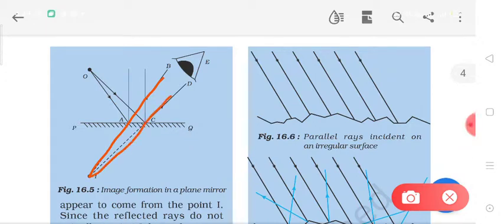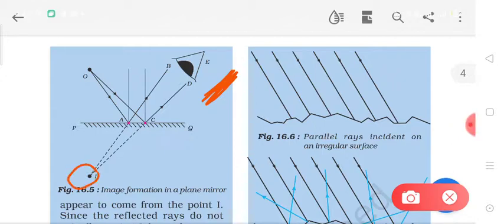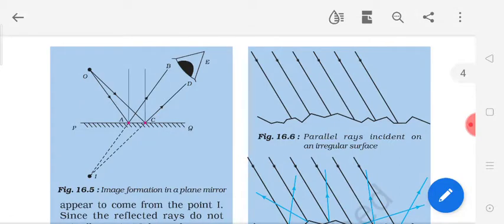So you will find that to the viewer the O will seem to be present at this position. So this point I, where these two reflected rays meet when they are extended backwards, this point I represents the image formation. And to the viewer, this object O will be seen as to be present at I. So this is how an image is formed.